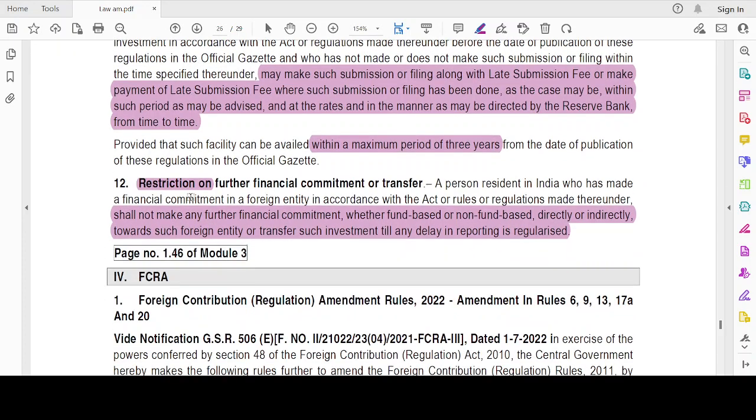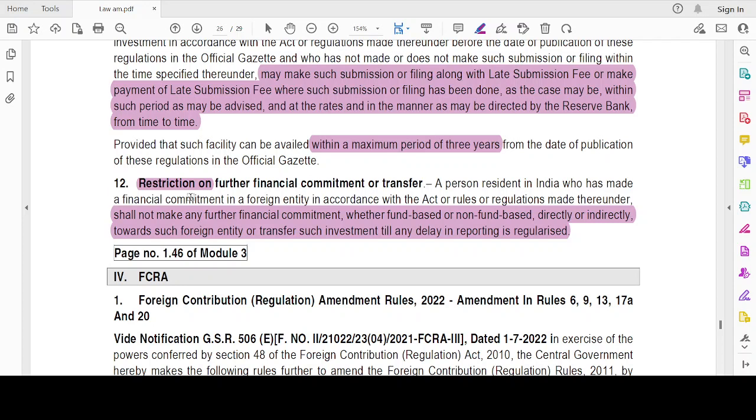Then restriction on further financial commitment or transfer. Unless you comply with all the submissions and filings, you will not be able to make any other financial commitment. Say, for example, I have not submitted some filing or evidence, then I will not be able to invest again or make any other new financial commitment until the delay is regularized.